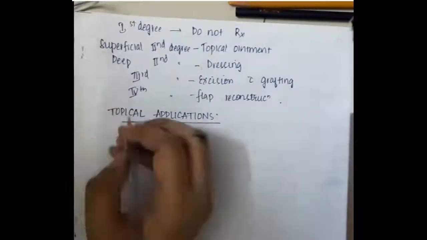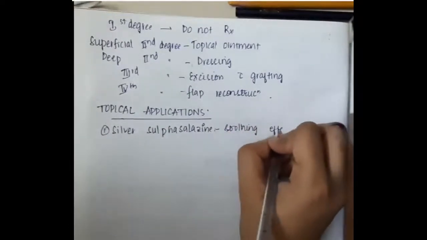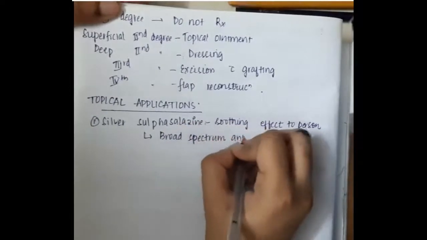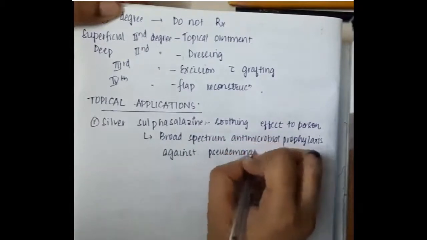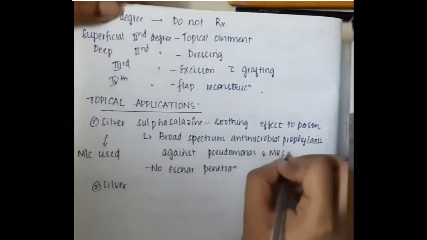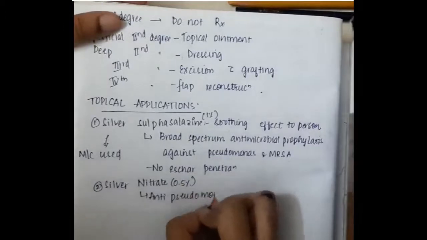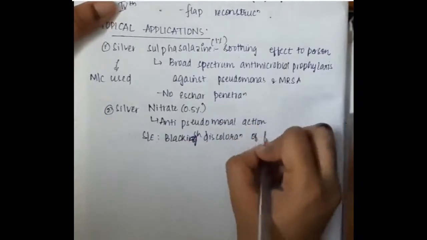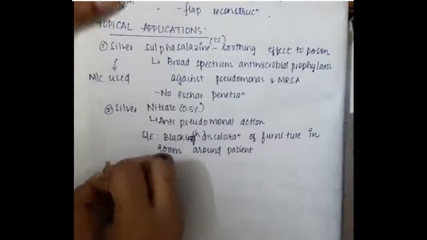First, silver sulfadiazine can be used. This is actually the most commonly used, and it has a soothing effect on the person. It provides broad spectrum antibiotic prophylaxis against Pseudomonas and MRSA. It has no eschar penetration, but it is most commonly used. Second is silver nitrate 0.5%. It also has anti-pseudomonal action. A side effect of silver nitrate is blackish discoloration of furniture in the room around the patient.